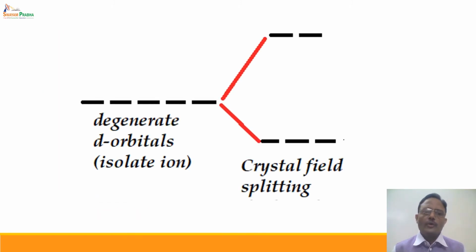Now, in the case of d block elements forming various complexes, if the central metal ion is isolated or free, then all the 5 d orbitals are degenerate. And we have seen that d-d transition is not possible if all the 5 degenerate orbitals are there. But according to crystal field theory, there is splitting of d orbitals depending on the number of ligands and the strength of the ligands. So suppose a complex is formed with octahedral geometry. In an octahedral crystal field, there is a splitting of d orbitals with 3 low energy t2g orbitals and 2 high energy eg orbitals.